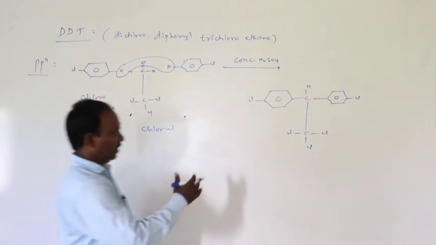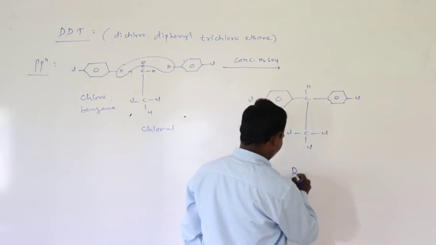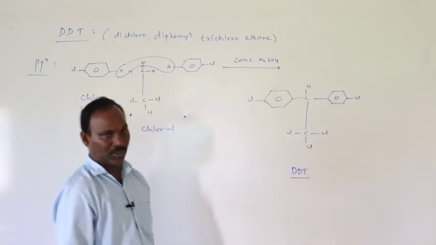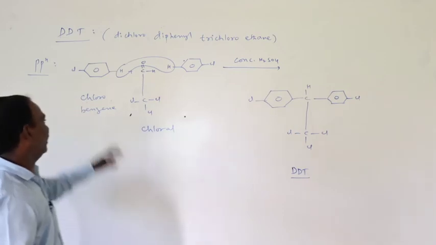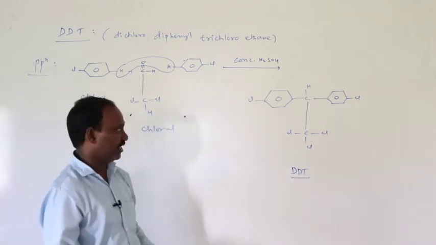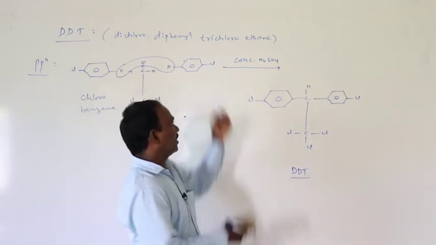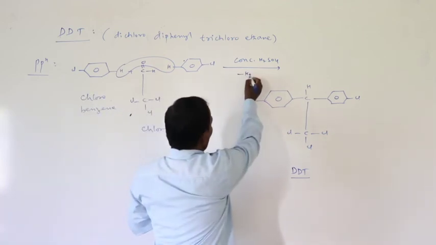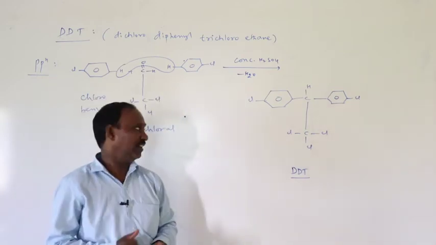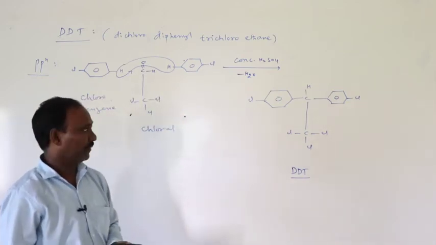Okay, this is called DDT, dichloro diphenyl trichloroethane. Two moles of chlorobenzene on treatment with concentrated H2SO4 undergo dehydration to form DDT.